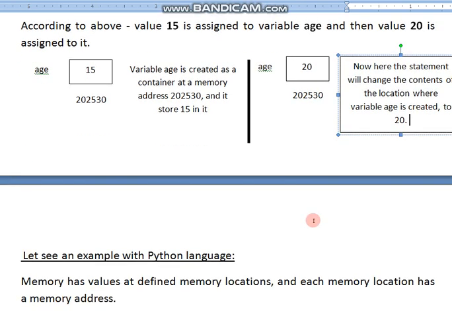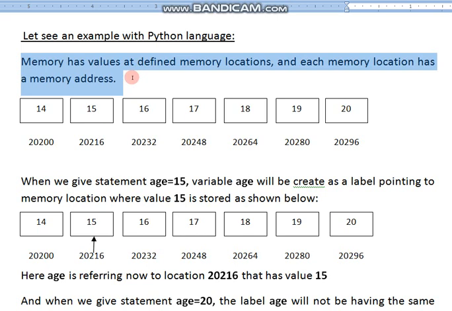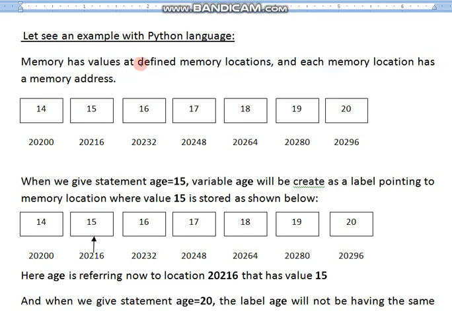Now let's go down to see how it happens in the case of Python. Let's see an example with the Python language. Here what happens? The memory has values at defined memory locations, and each memory location has a memory address. Here in the memory of Python, many values are kept serially. And each memory location has a memory address. Every value, like 14, 15, 16, 17, 18, 19, 20, has its own address.